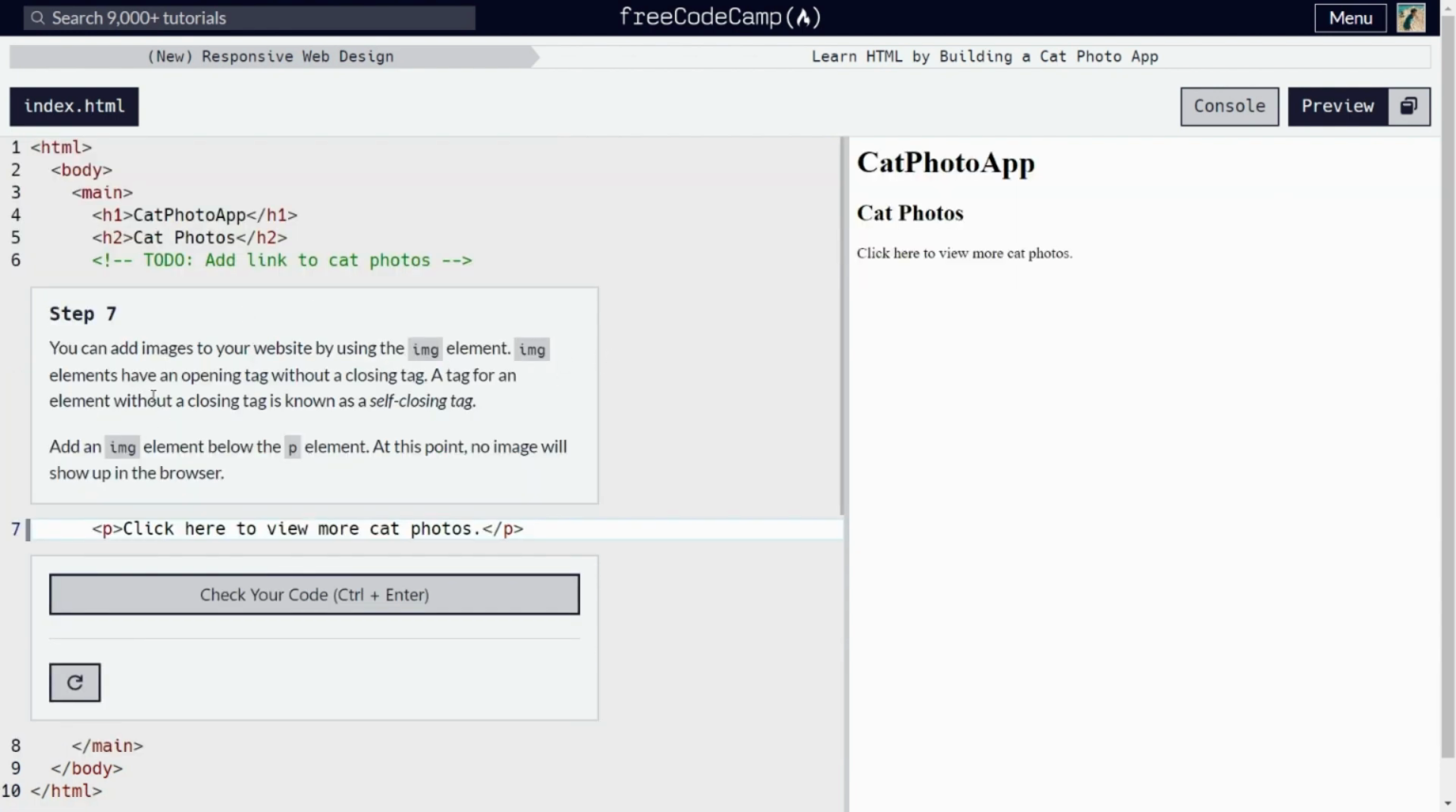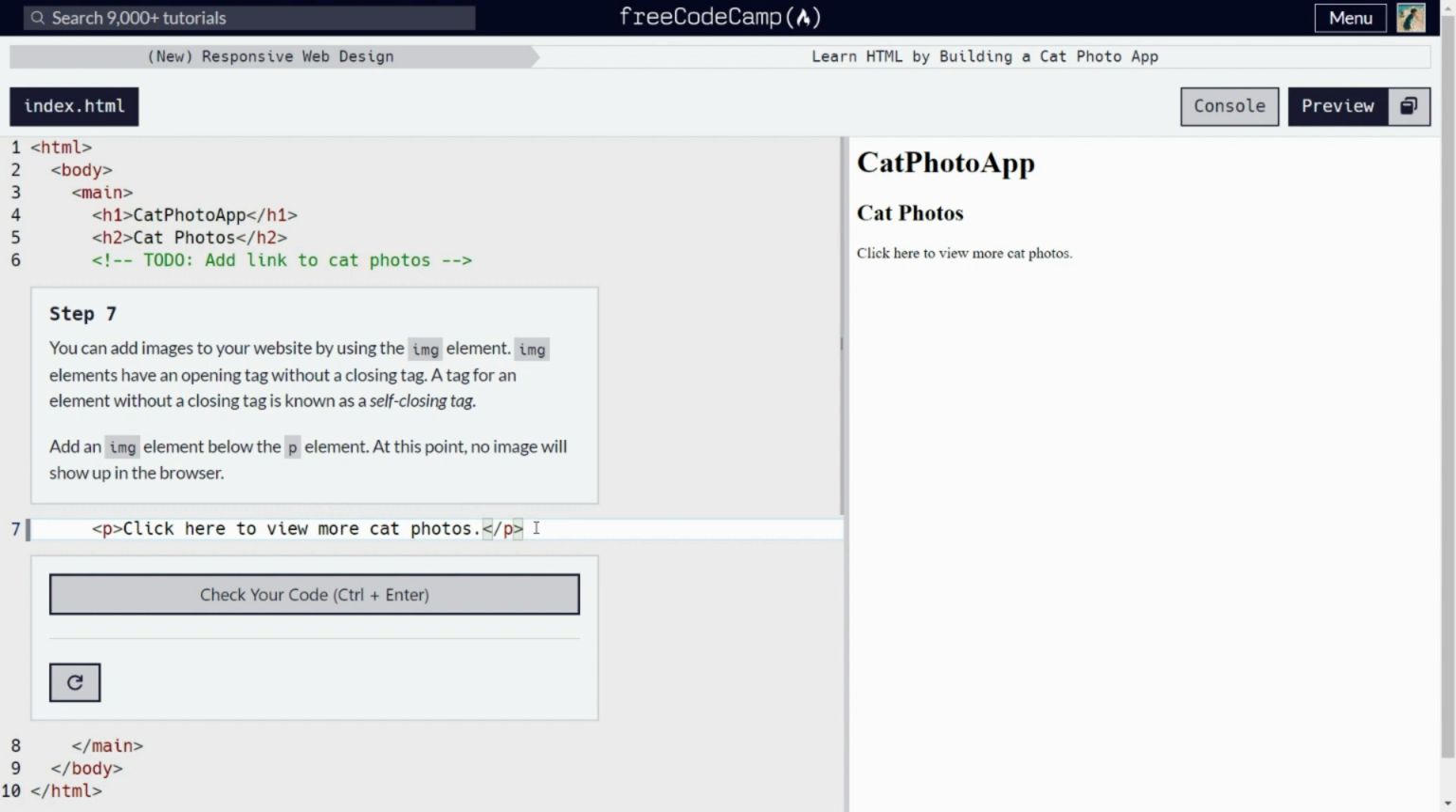Now on step 7, you can add images to your website by using the img element or image element. Image elements have an opening tag without a closing tag. A tag for an element without a closing tag is known as a self-closing tag. Add an image element below the p element. At this point, no image will show up in the browser.